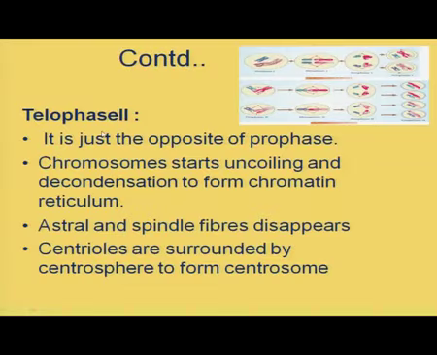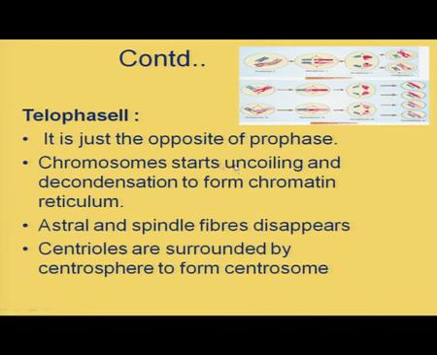Now, coming to telophase II. See the last diagram here, this is the telophase II. Here you can see how many nuclei? 4. 4 nuclei we can see here, or even 4 daughter cells we will obtain after this phenomenon. It is just the opposite of prophase. It is just the opposite of prophase II. Since it is telophase II, it is just the opposite of prophase II.